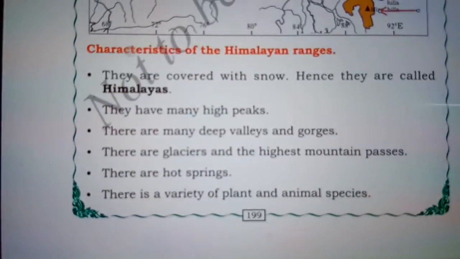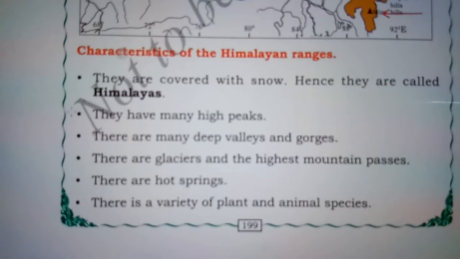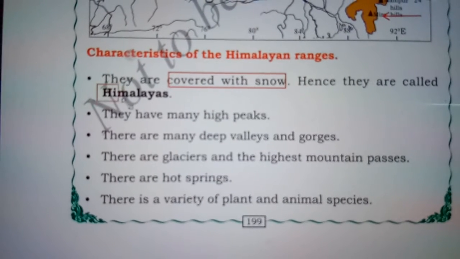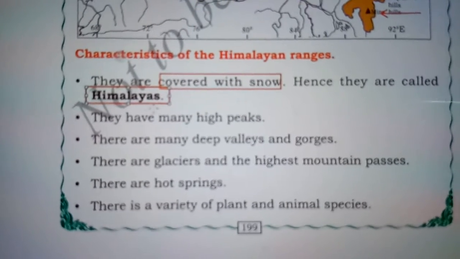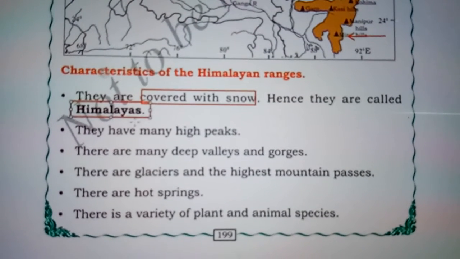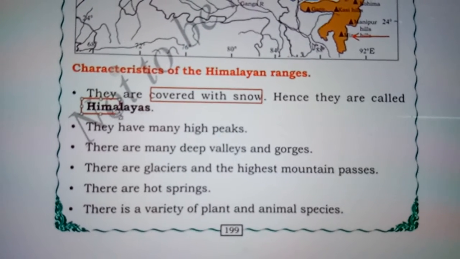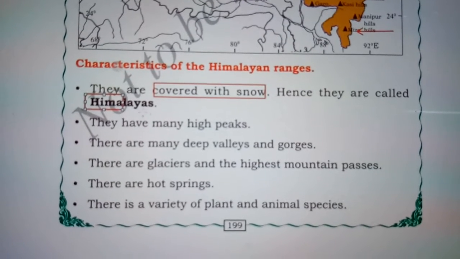Let us know about the characteristics of the Himalayan ranges. The Himalayan mountains are covered with snow. Hence they are called Himalayas. The word Himalaya comes from the word Hima, which means snow. Himalaya means snow covered mountains.